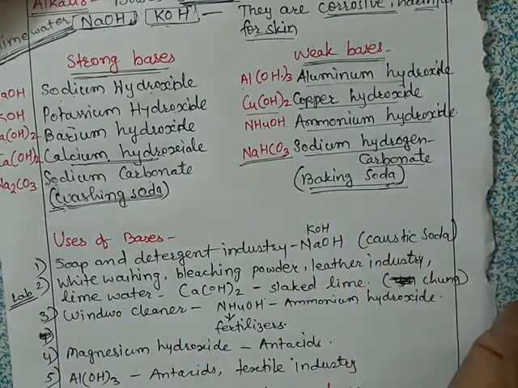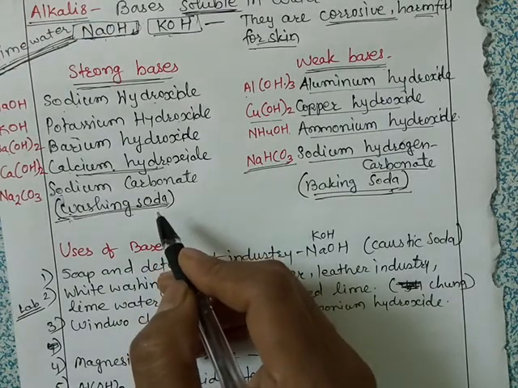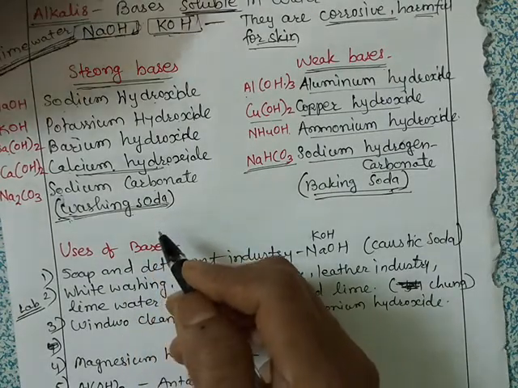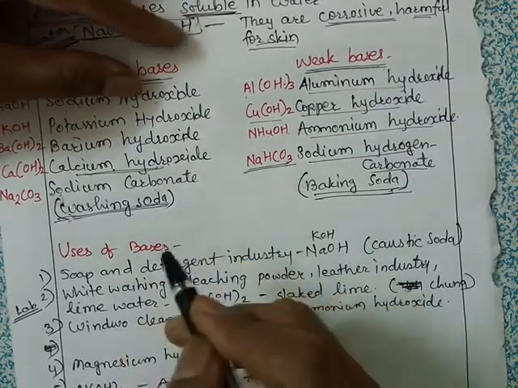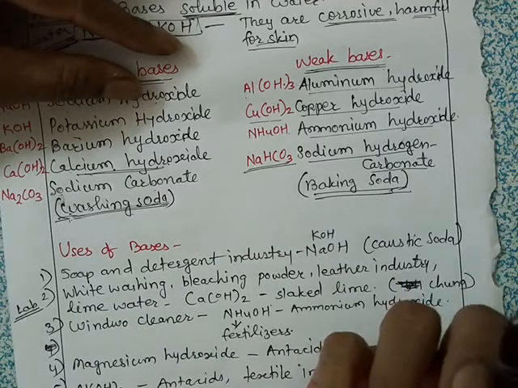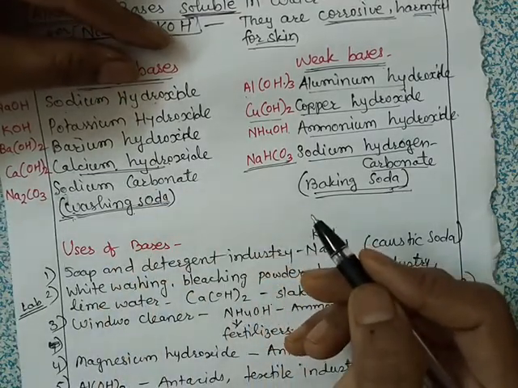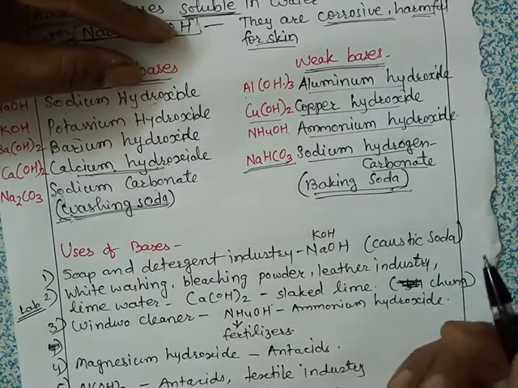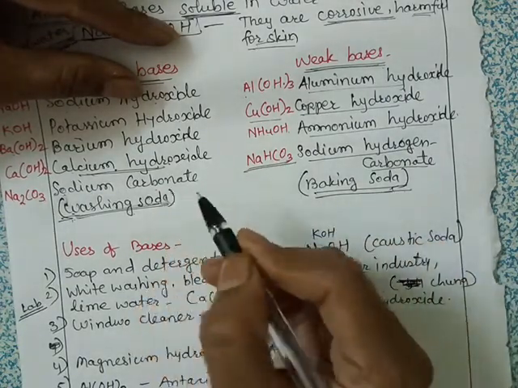Okay, then bases are used in many manufacturing industries like soaps, detergents, chemicals like bleaching powder and fertilizers, etc. They are also used for whitewashing, softening of hard water, as a cleaning agent, and in the leather or textile industries. Okay, so these bases are generally identified by their bitter taste.